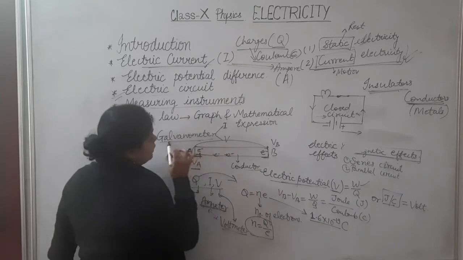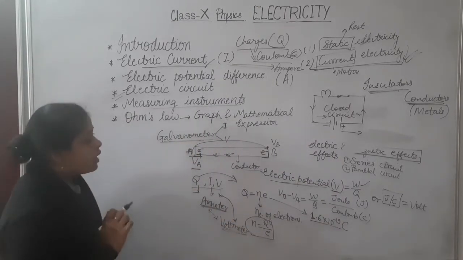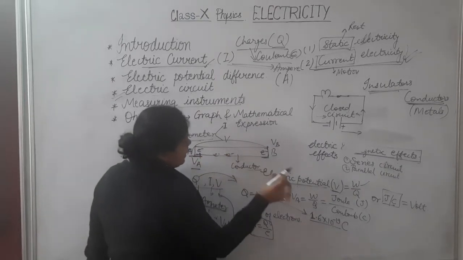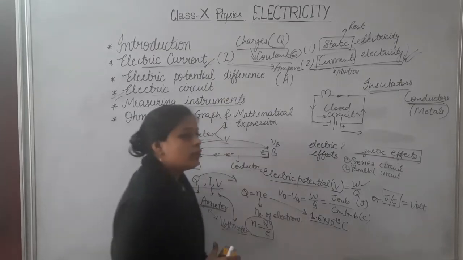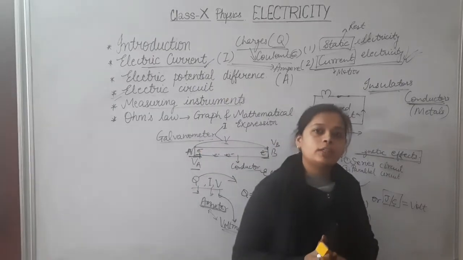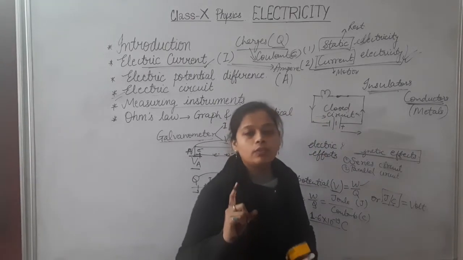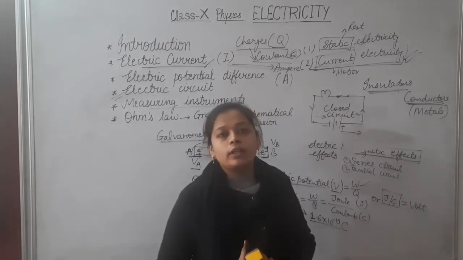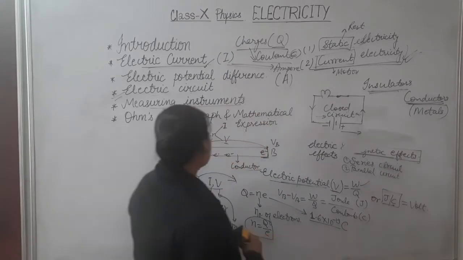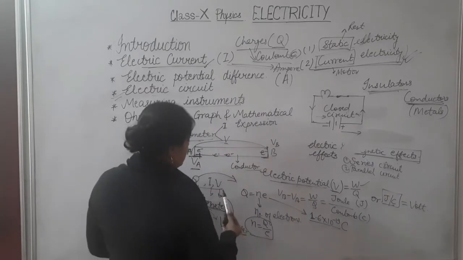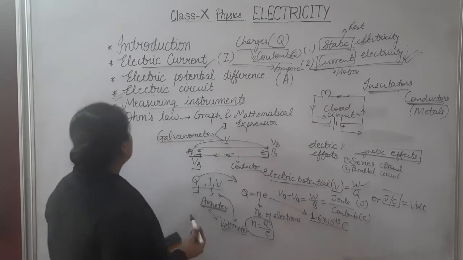If a galvanometer is arranged in a series circuit, it will be measuring current, and if it is arranged in a parallel circuit, it will be measuring voltage. So whenever a galvanometer is attached to any circuit in series combination, it will measure current, and when it is connected in parallel to the circuit, it will be measuring voltage. And the unit will be volt for voltage and ampere for current.